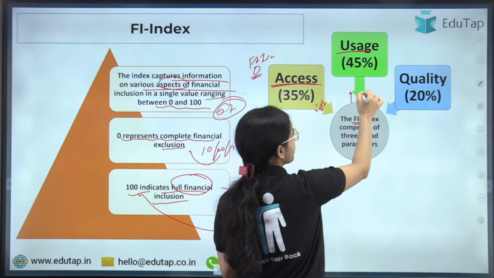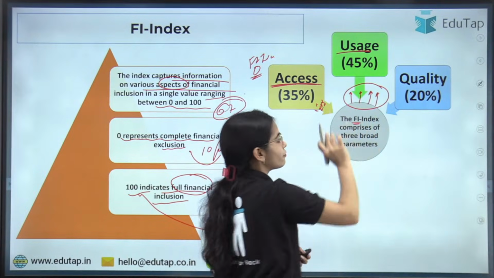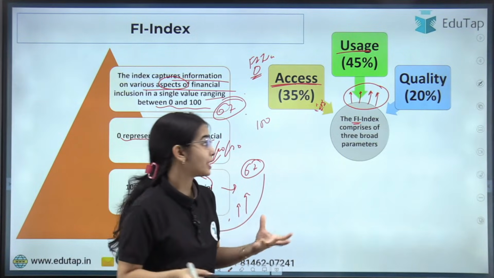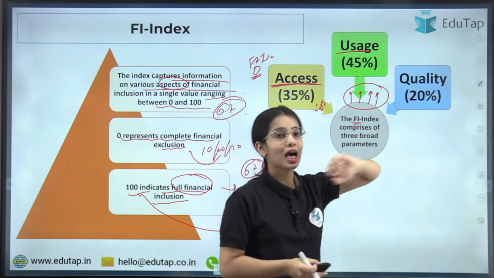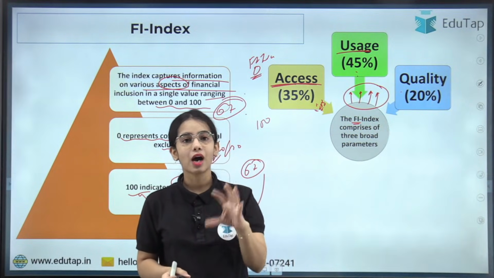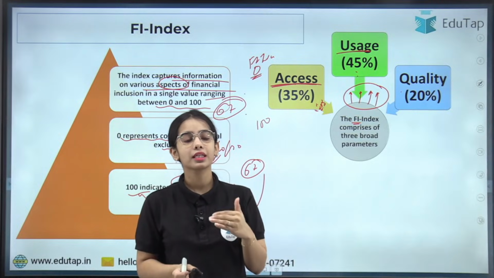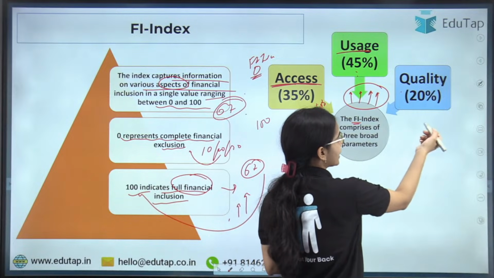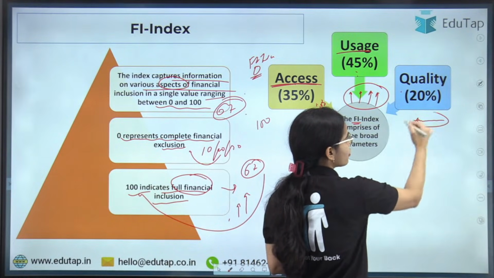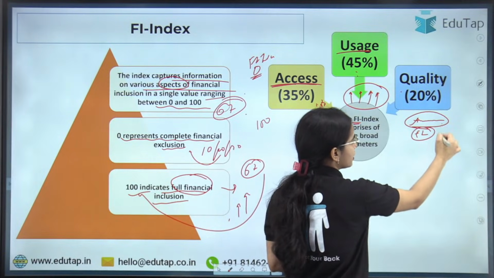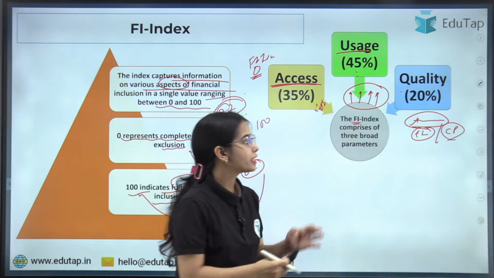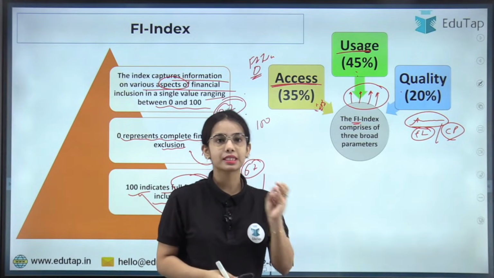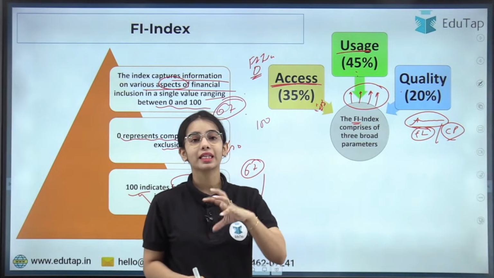When more and more people start using the facilities, that is when people are actually getting entangled in the financial system of the country, right? So usage is the idea. Then quality: how good the services are, how sufficient the services are, okay? Do they have good quality? Are they efficient? As well as how much people are getting aware about the services, how fast it is spreading, the financial literacy, the consumer protection, is it there? So quality means whether consumer protection is there or not, financial literacy is there or not, and whether the services provided are efficient and good or not.